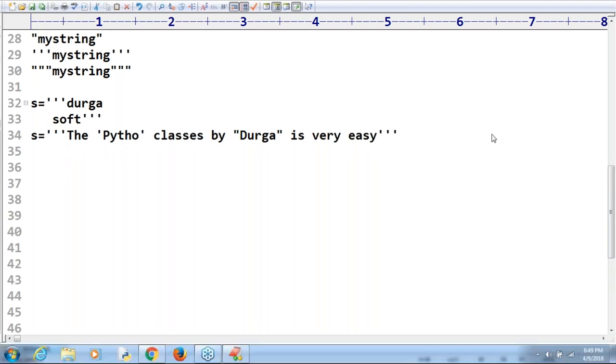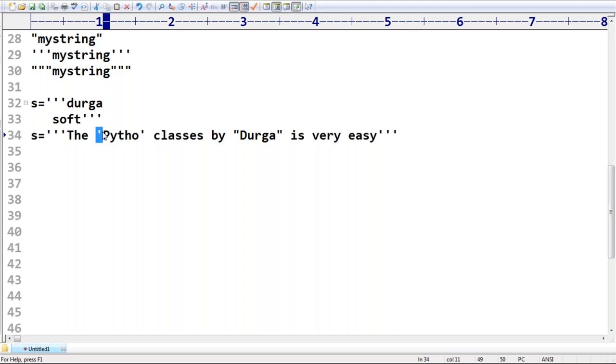Here you can also use escape characters, no problem at all. Whether I want to take a single quote or double quote, no problem. Here I can take a backslash single quote.